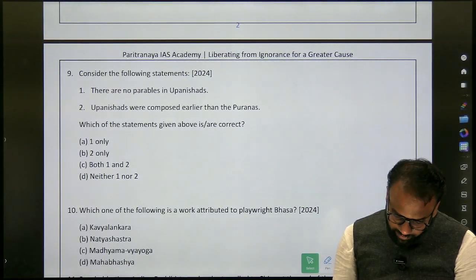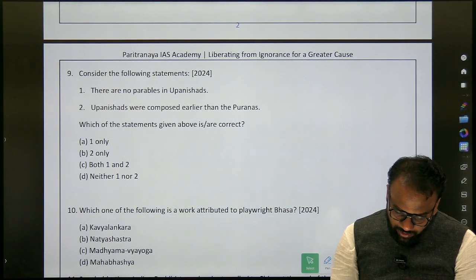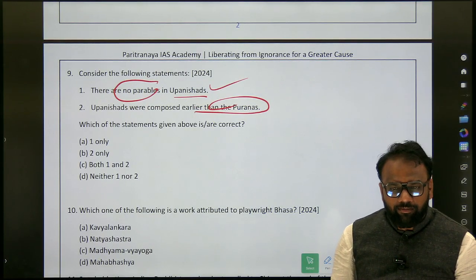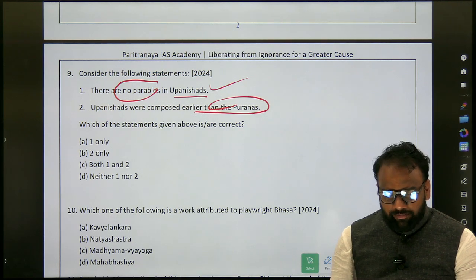Okay. So Upanishads were composed earlier than Puranas. There are no parables in Upanishads. What do we understand by parables? Just search what is parable.